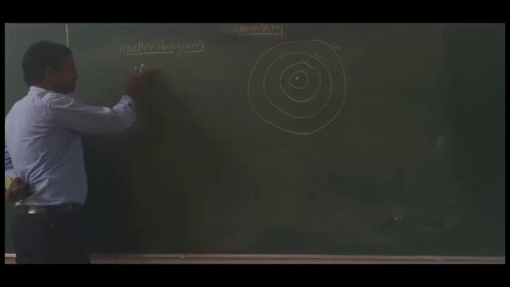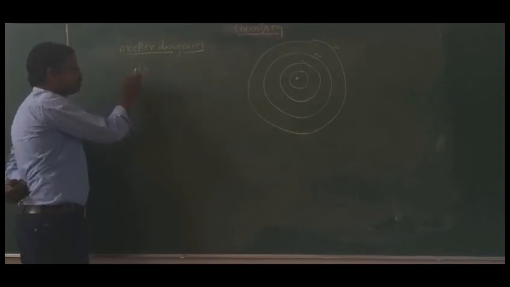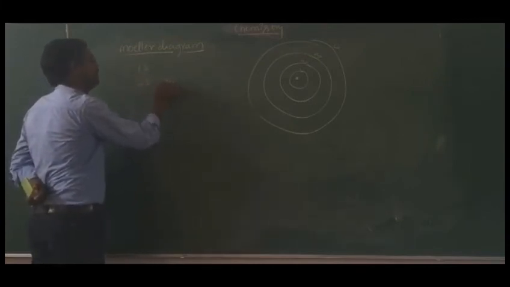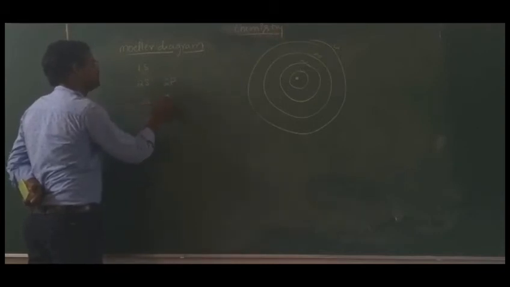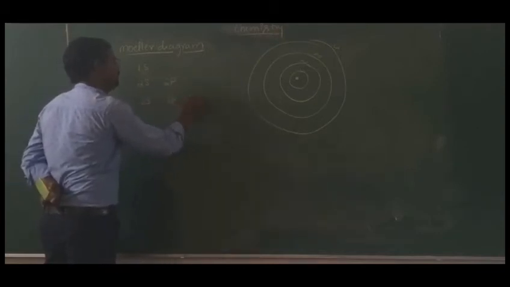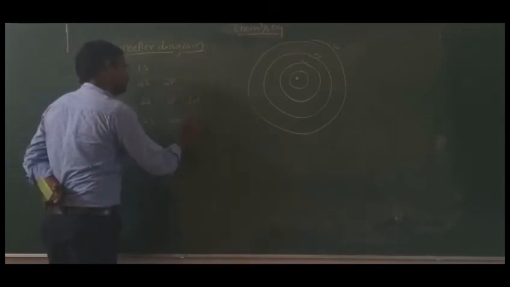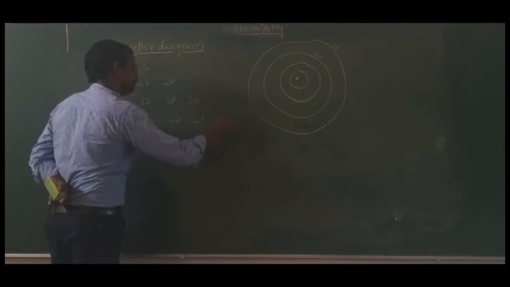Okay. So if you take the first orbit, how many orbitals do we have? Only one, that is 1s. Second one you have taken, 2s and 2p. Third one, 3s, 3p and 3d. Fourth one, 4s, 4p, 4d and 4f.